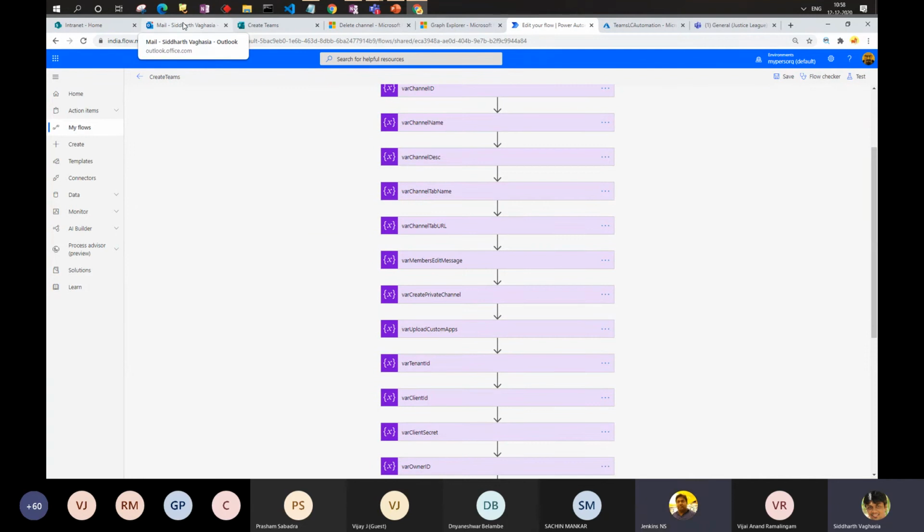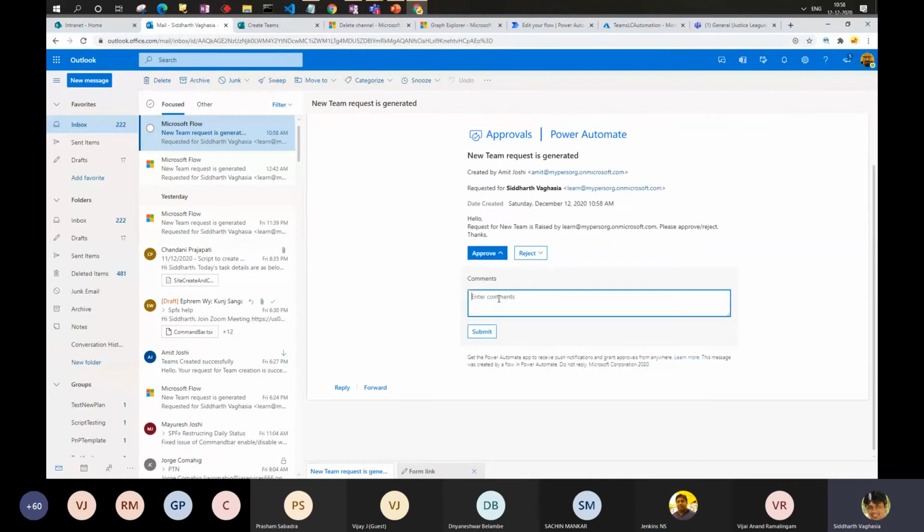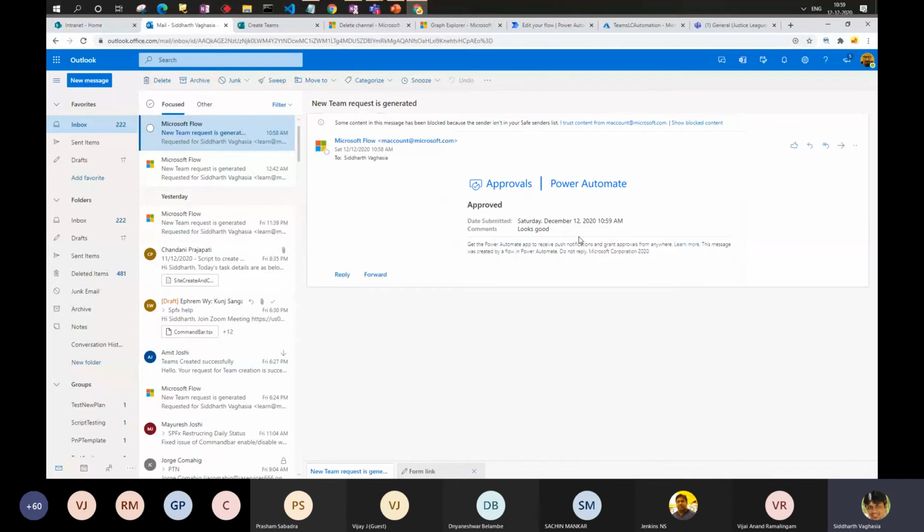So if you see here, meanwhile, I got a new request saying that a request for a new team has been created, and from this, please approve or reject. So I'll approve it from here itself. Then the workflow would move ahead. It will wait until the approval is done. If it is rejected, it will directly send an email saying that the request has been rejected.